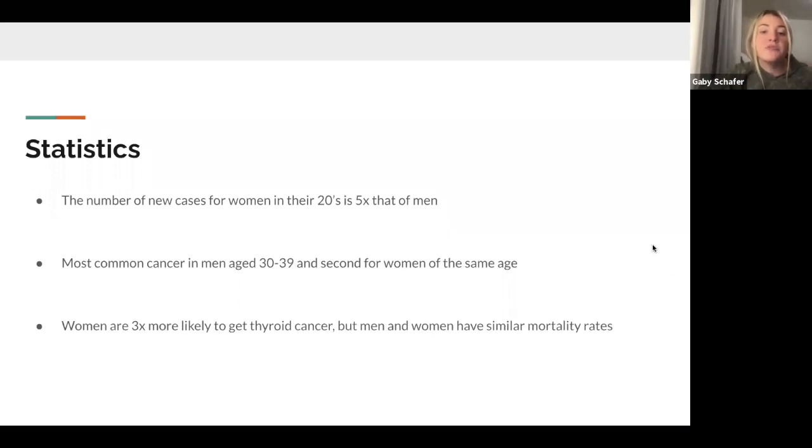Looking at the statistics for thyroid cancer, the number of new cases for women in their 20s is 5 times that of men. Thyroid cancer is the most common cancer in men aged 20 to 29 and second most common for women that age. And overall, women are 3 times more likely to get thyroid cancer, but still have similar mortality rates, which means men typically have worse prognosis.